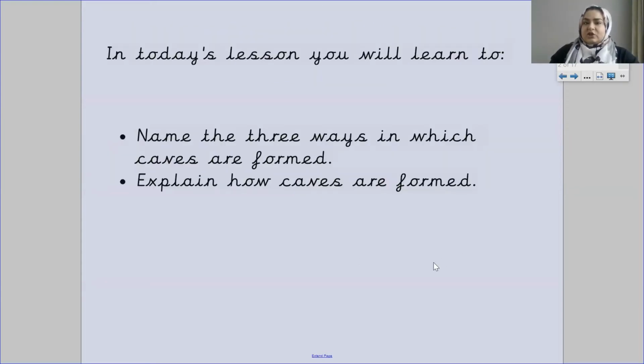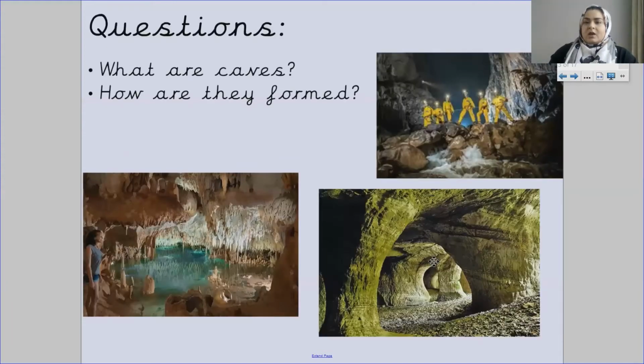In today's lesson, you will learn to name the 3 ways in which caves are formed and explain how caves are formed. So I have a couple of questions for you here. Put your thinking caps on. I'm not going to answer them for you now. We will answer them as we get into the lesson. So what do you think caves are and how are they formed? Have a think about what caves are and how they are formed.